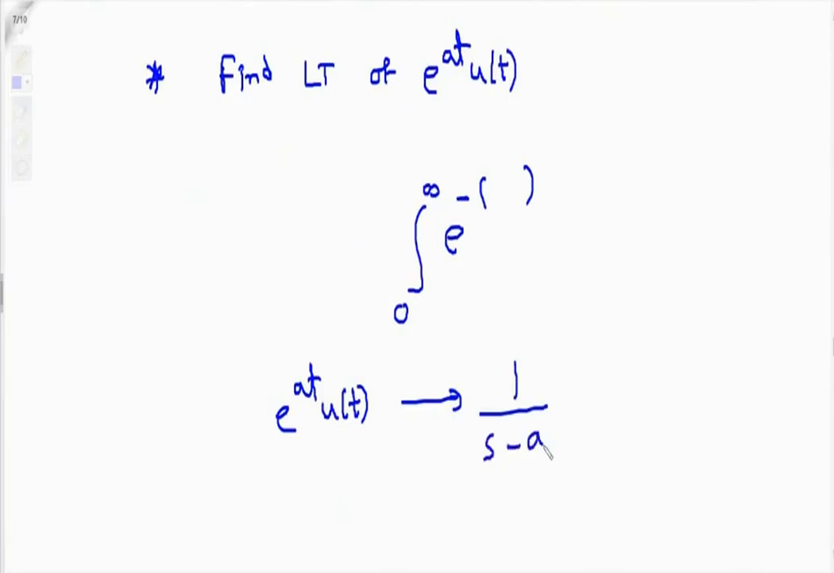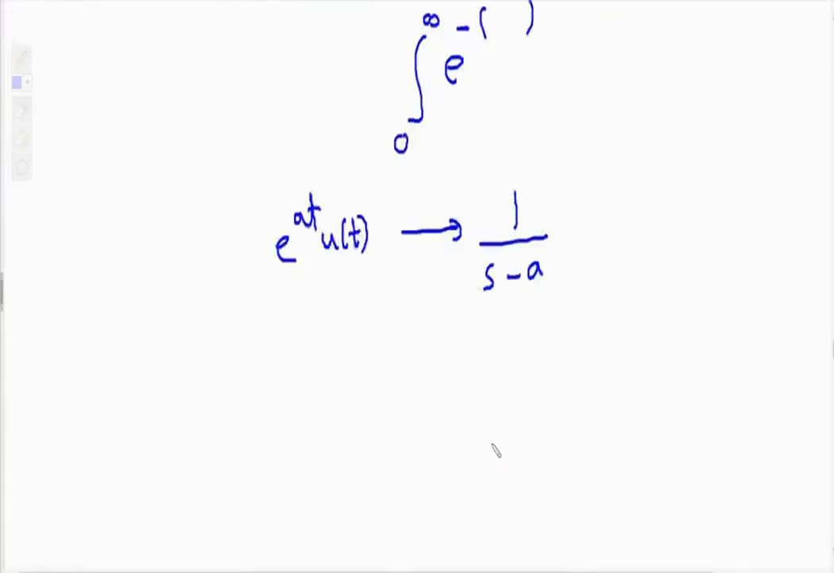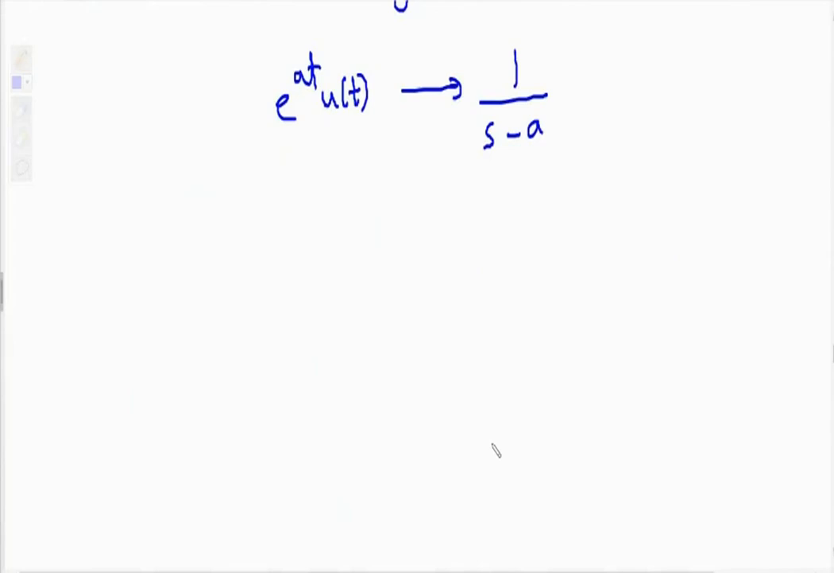Then again, the denominator is s minus a. So equate the denominator with greater than 0 or less than 0. Since it is u of t, it is greater than 0. So we have to equate the denominator s minus a greater than 0, that is s greater than a, or you can say that real of s greater than a is the ROC.